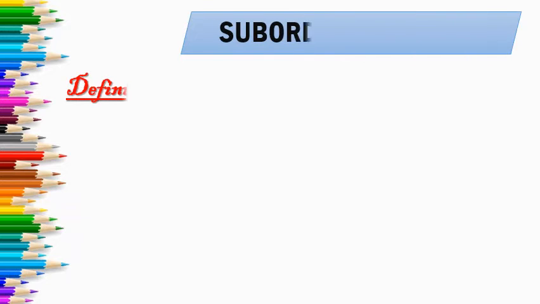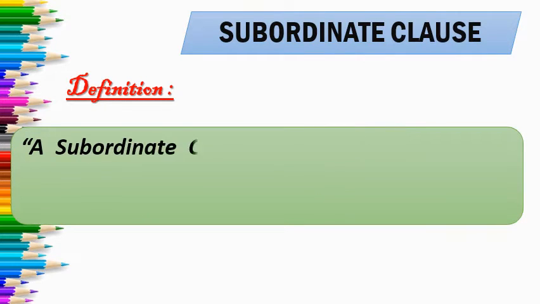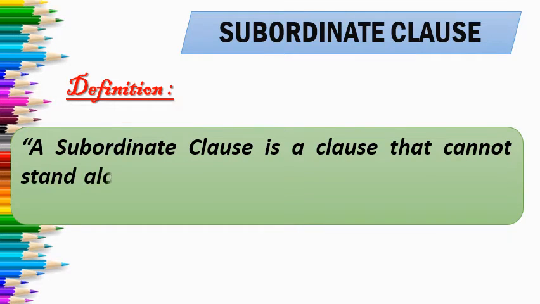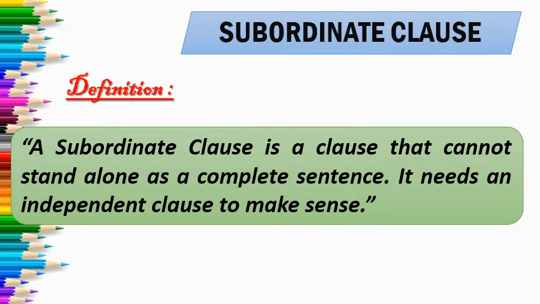What is subordinate clause? A subordinate clause is a clause that cannot stand alone as a complete sentence. It needs an independent clause to make sense. Or in simple way, we can say that subordinate clause is also called dependent clause.